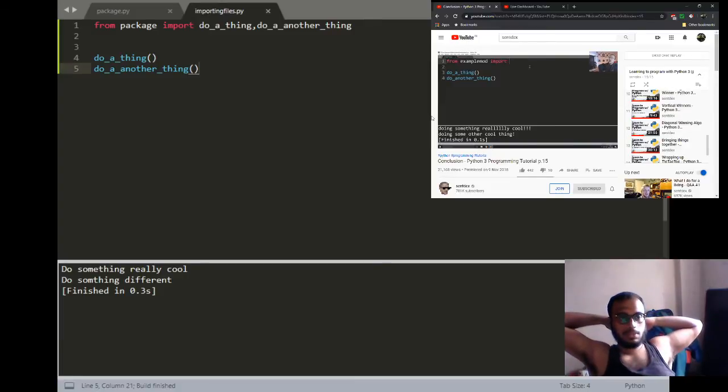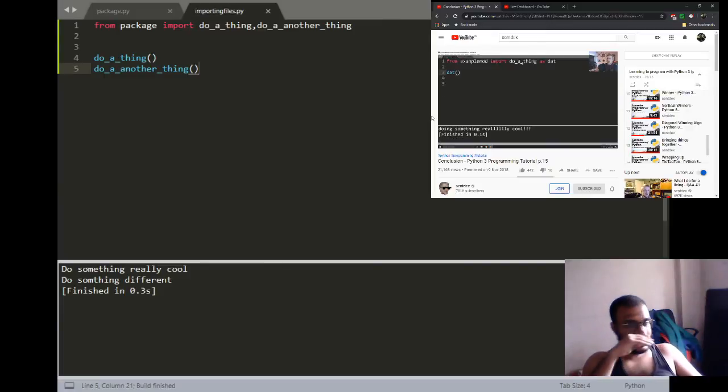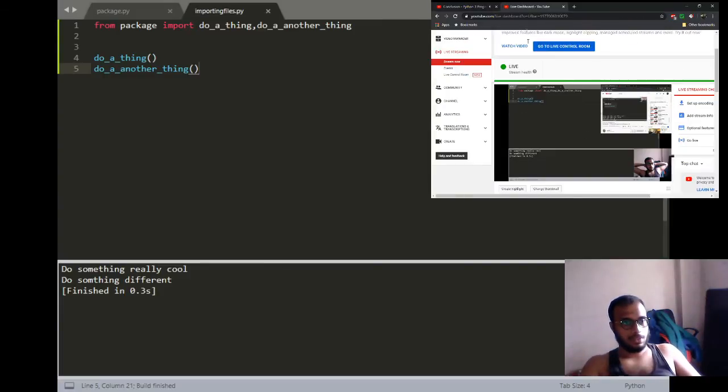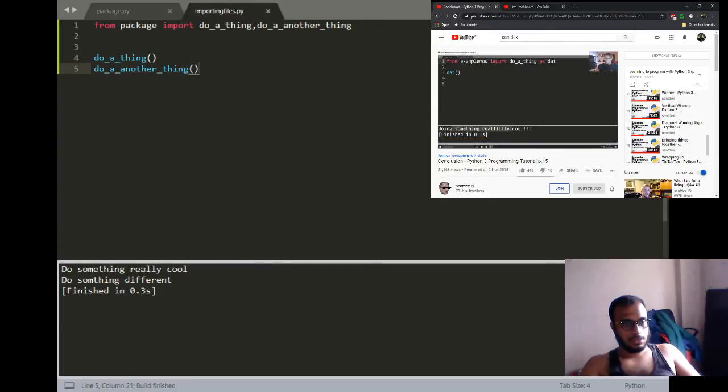The other thing you can do is import a thing as a thing. So not only could we have imported example mod as a thing, we can also import do a thing as dat, short for do a thing. So then we can come down here and we can actually just run dat. We've basically renamed the function, and we run that again. So that's pretty cool as well.